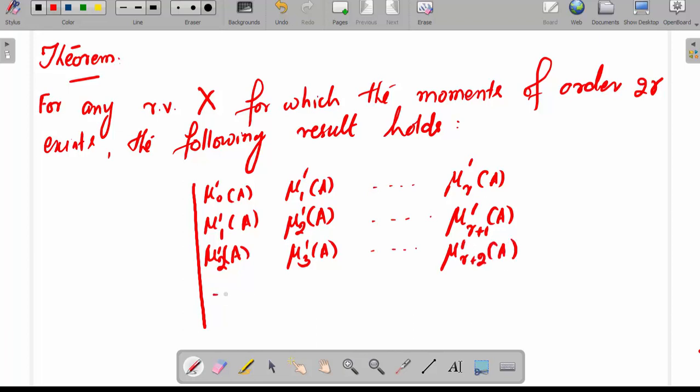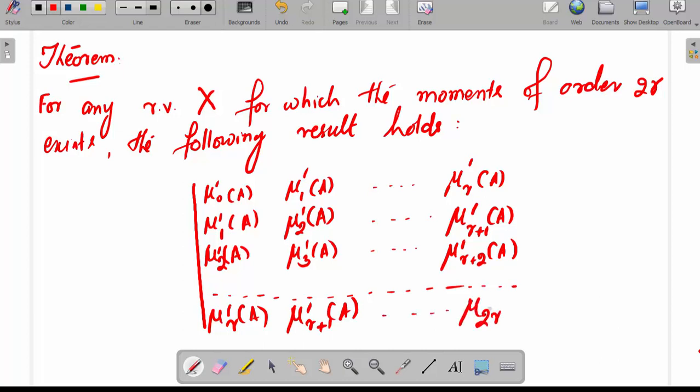Continuing in this way, the last row will be mu r dash a, mu r plus 1 dash a, and mu 2r dash a. These are all the arbitrary moments about an arbitrary point a. This determinant will be greater than or equal to 0.